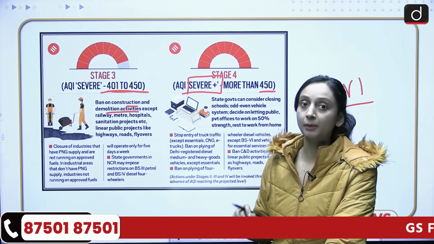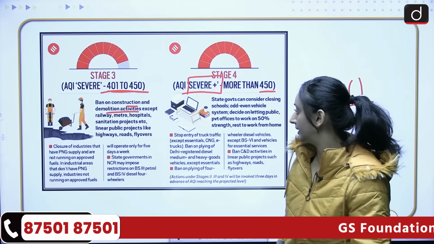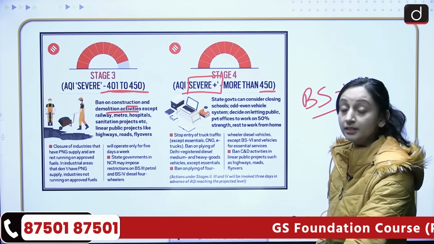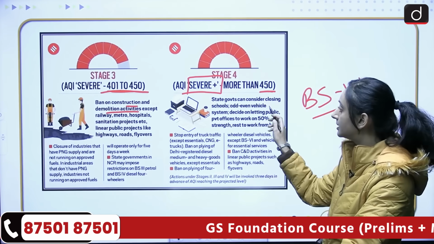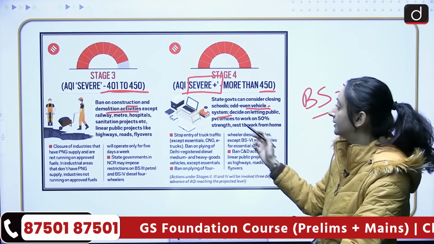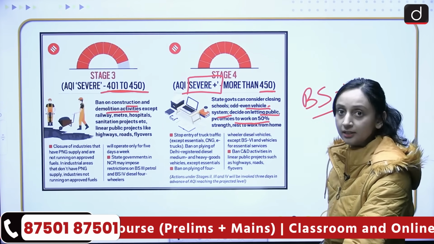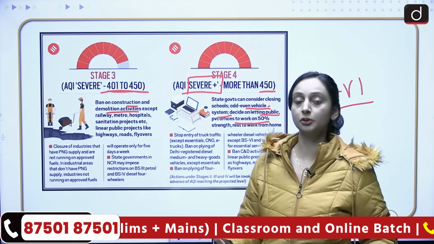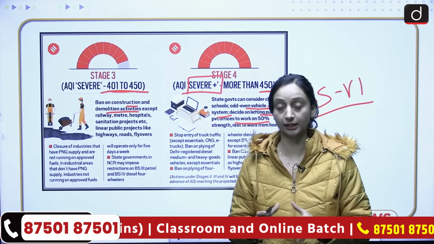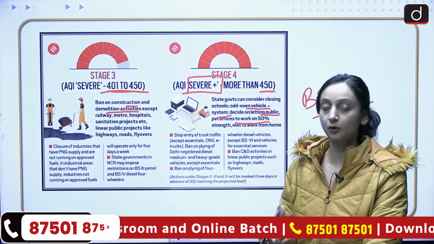There will be a complete ban on construction and demolition activities, again, other than essential services. Then odd even vehicle system can also be implemented. There can be a decision on letting public and private offices work at 50% strength. So work from home can also be given. 50% strength can be allowed to be operational in these offices.